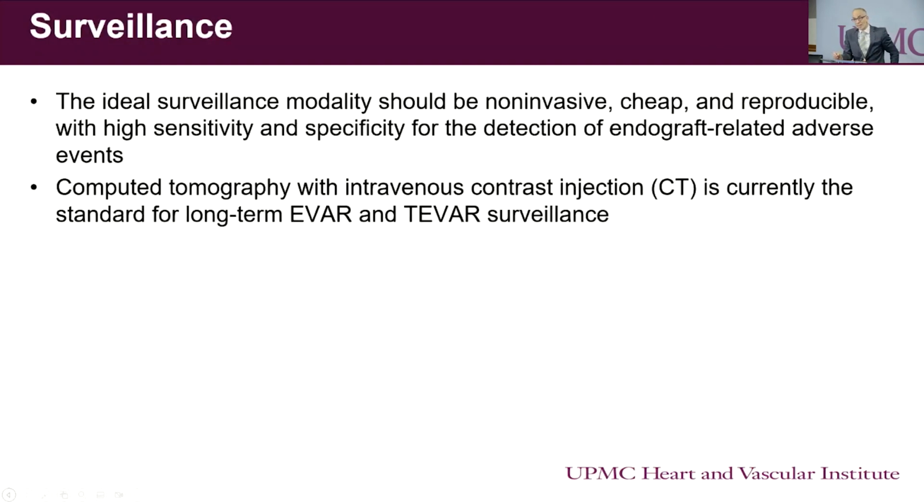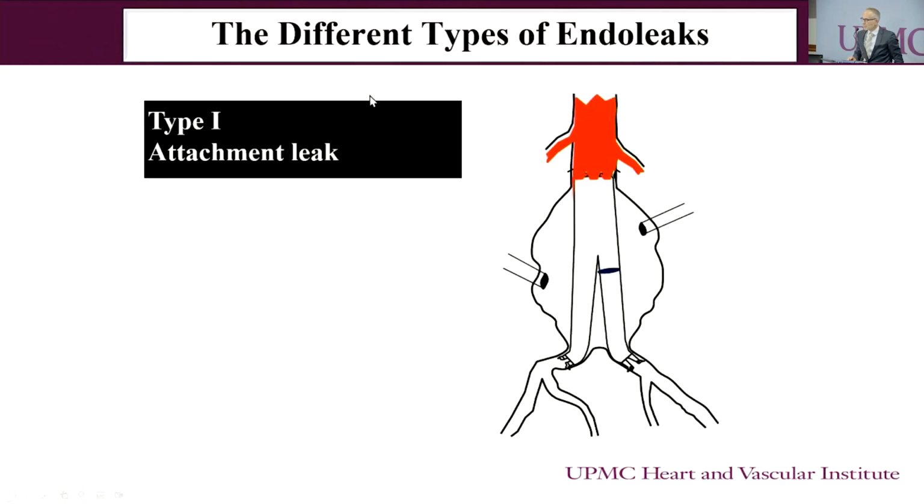So surveillance is mandatory whenever you're treating patients with an endovascular repair, and the ideal surveillance modality should be non-invasive, cheap, reproducible, with a high sensitivity and specificity to detect those endograft-related adverse events. Now, currently, for the most part, CTA is really the standard for long-term EVAR and TEVAR surveillance, although there are some modifications for EVAR that you will see in the next few slides.